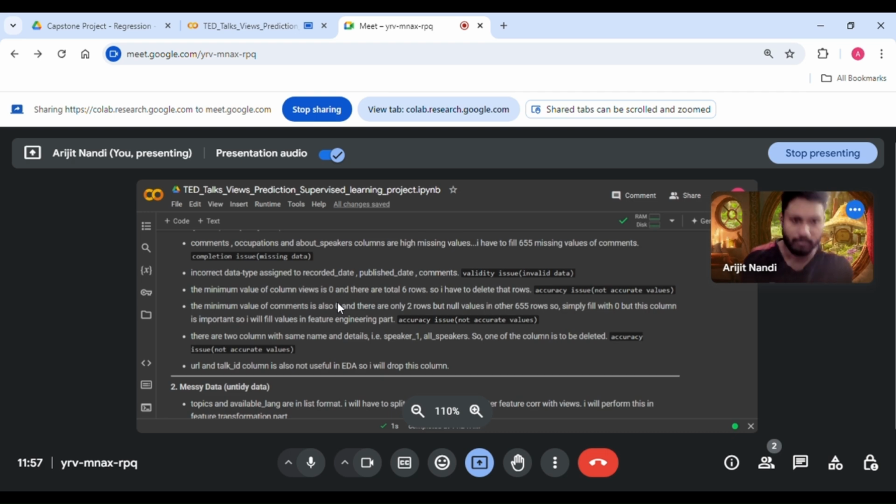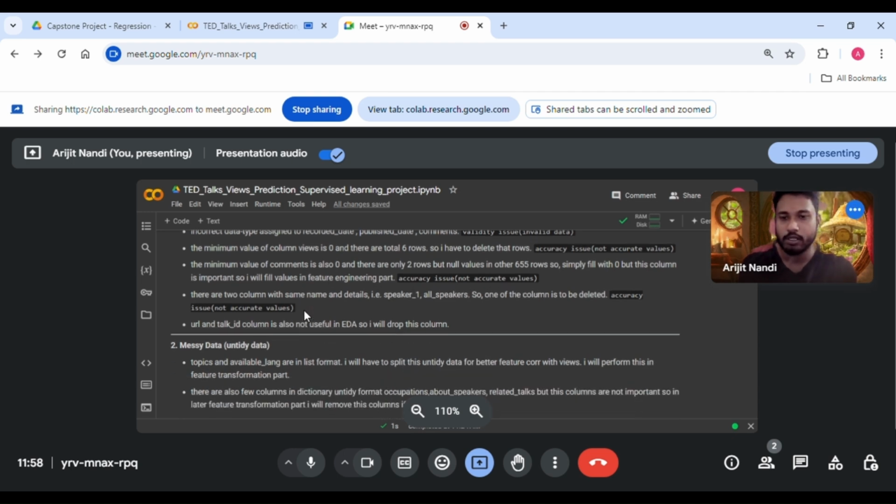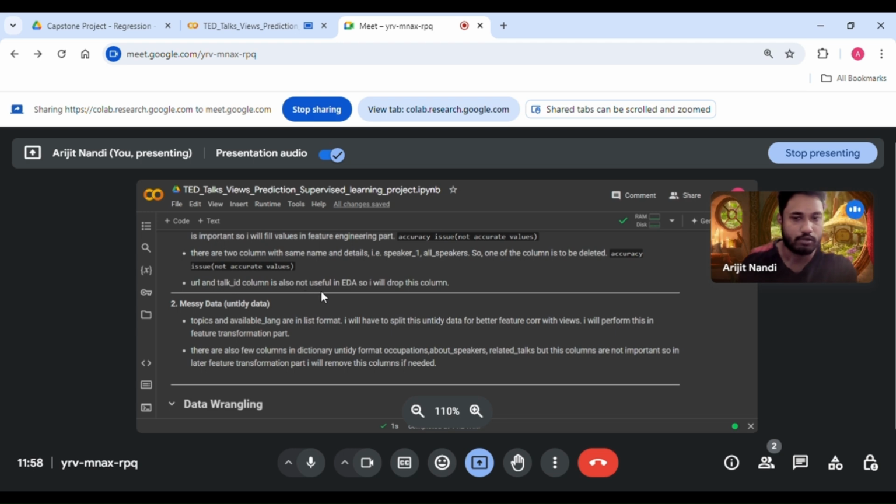Accuracy issue, not accurate values. The minimum value of comments is also 0 and there are only 2 rows, but there are null values in the other 655 rows. So simply fill with 0, but this column is important, so I will fill values in the feature engineering part. Accuracy issue, not accurate values. There are 2 columns with the same name and details, that is speaker 1 and all speakers, so one of the columns is to be deleted. Accuracy issue, not accurate values. The URL and TED ID columns are also not useful in EDA, so I will drop these columns.